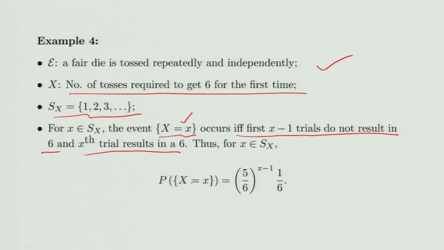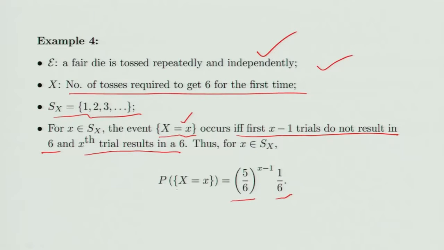So first I don't get 6, so the probability of that is 5 by 6. Second also I don't get 6, probability is 5 by 6. X minus 1 also I don't get 6, that probability is 5 by 6. So 5 by 6 to the power x minus 1. Now this product is coming because of this independence. Then the xth one is 1 by 6.